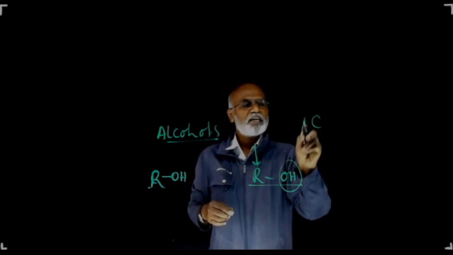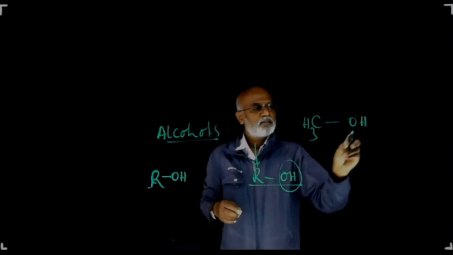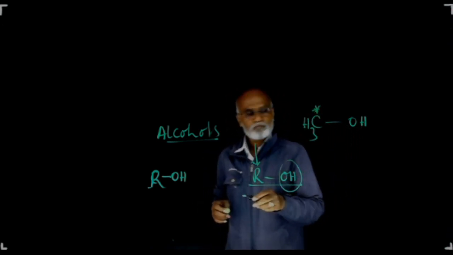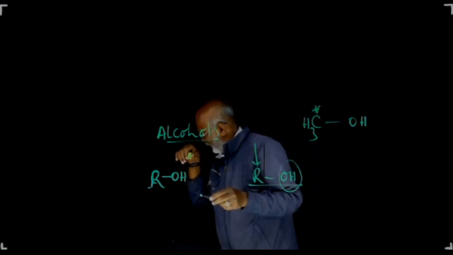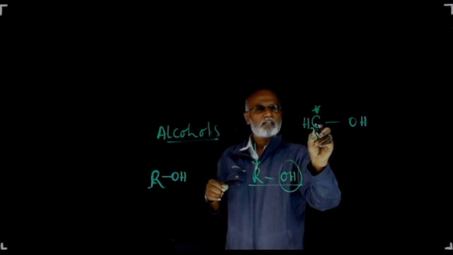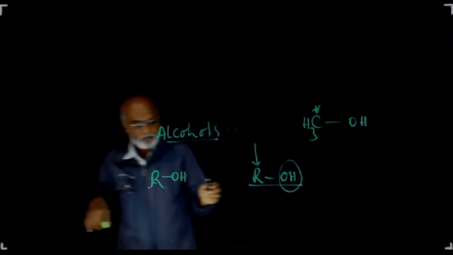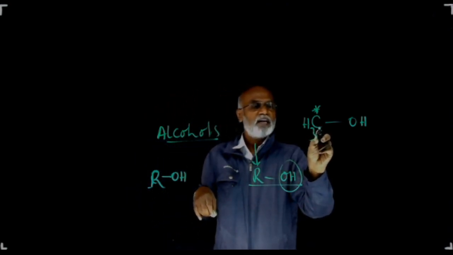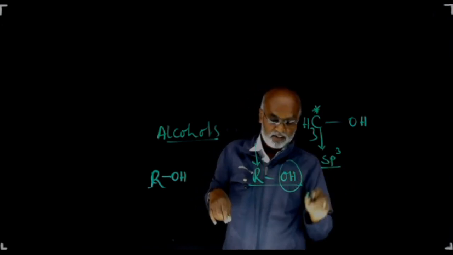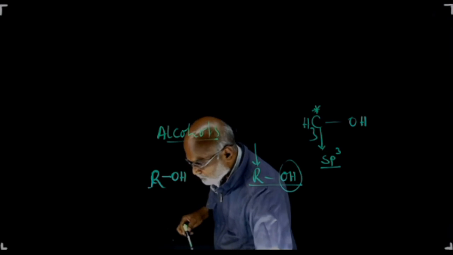So take a very simple example of this particular type, like this. This is the OH group which is bonded to this particular carbon atom. Look here. The OH group is bonded to this particular carbon atom, right? This carbon is a saturated carbon atom which has undergone sp3 hybridization.